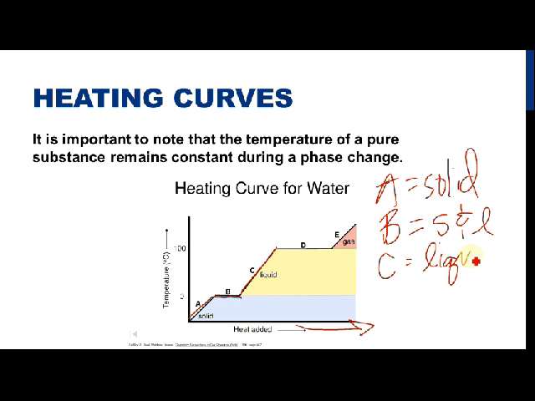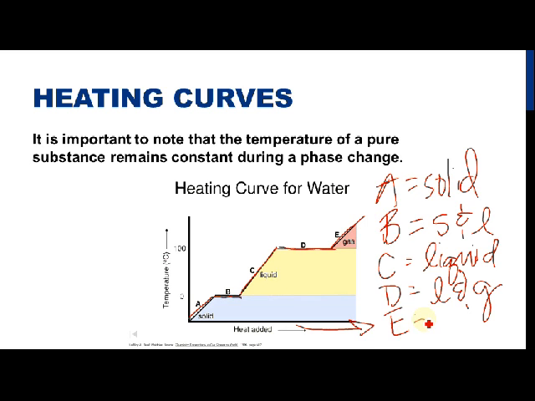But then D is another change situation where we are changing from liquid to gas. So both liquid and gas are present during D. And then once it gets all changed over to gas, then the gas's temperature can get higher.